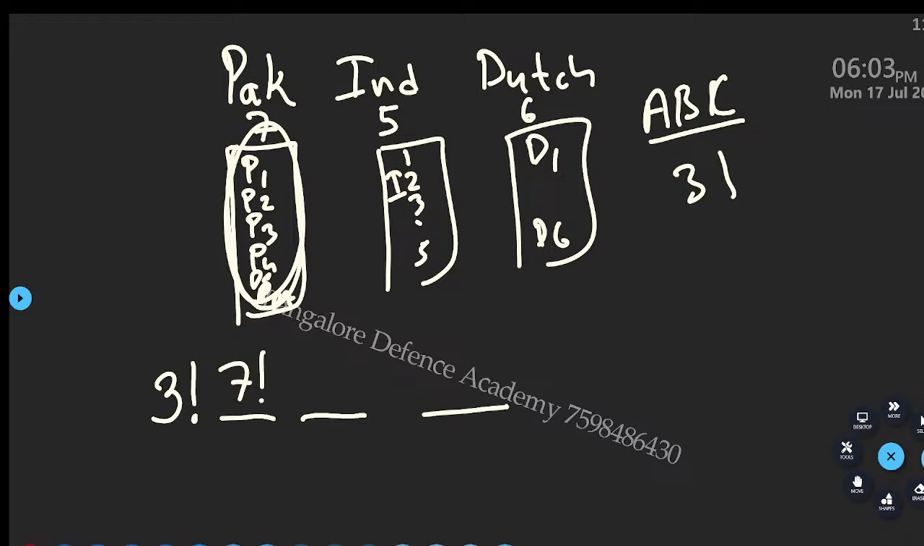How many ways to arrange these 5 people? 5 factorial. How many ways to arrange these 6 people? 6 factorial. So the answer is 3 factorial into 7 factorial into 5 factorial into 6 factorial. Including all this arrangement, we have this many ways. Do you understand? This is the answer. Take it down.